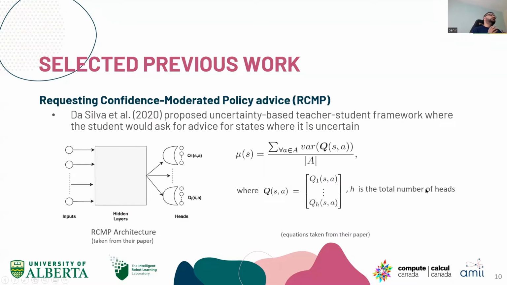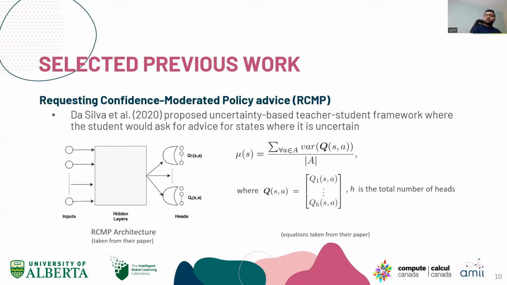Moving forward in the literature, RCMP, requesting confidence-moderated policy advice, was proposed by De Silva et al. in 2020. They proposed an uncertainty-based teacher-student framework where the student asks for advice, action-wise, when it is uncertain for a given state. On the left is the diagram taken from their paper.